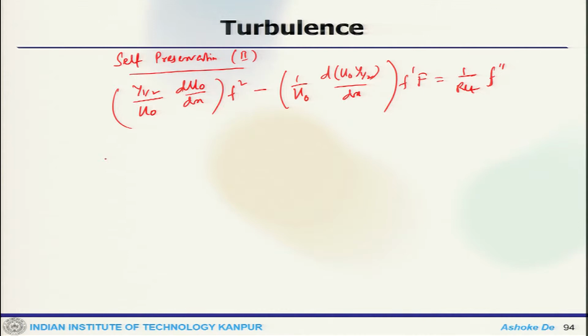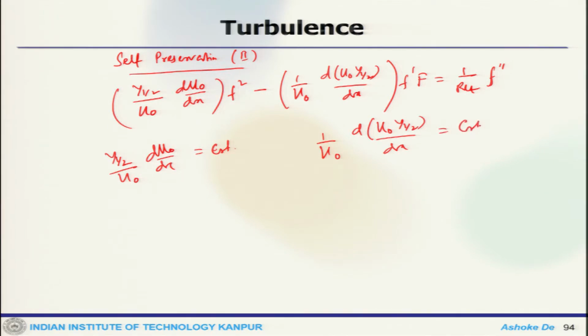Now, this will be self preserving if y half by u naught du naught by dx equals a constant, and 1 by u naught d(u naught y half) by dx is constant.